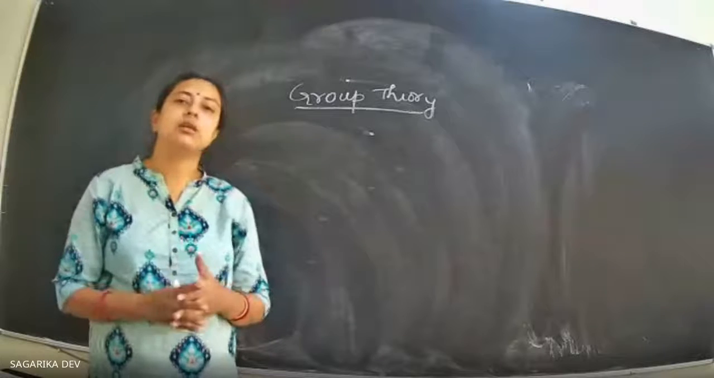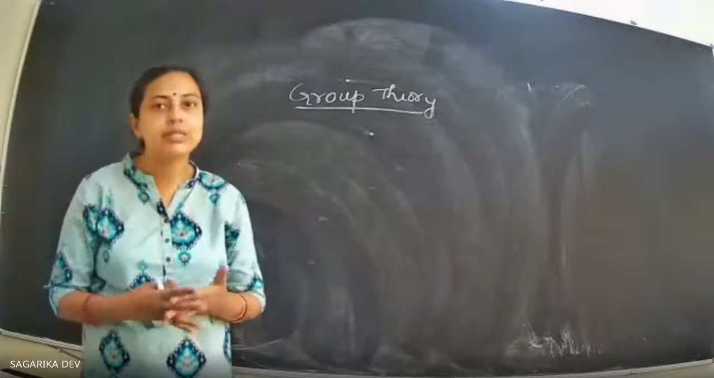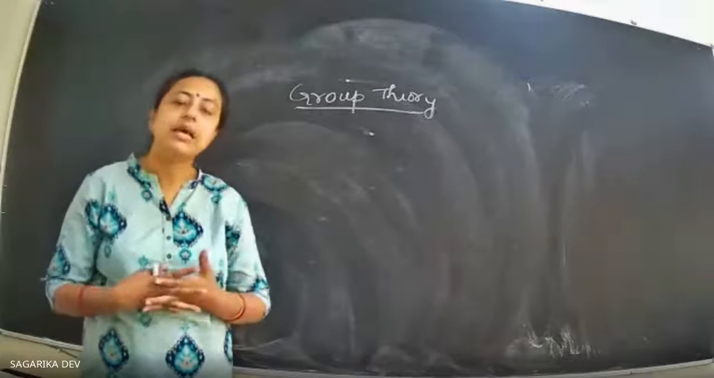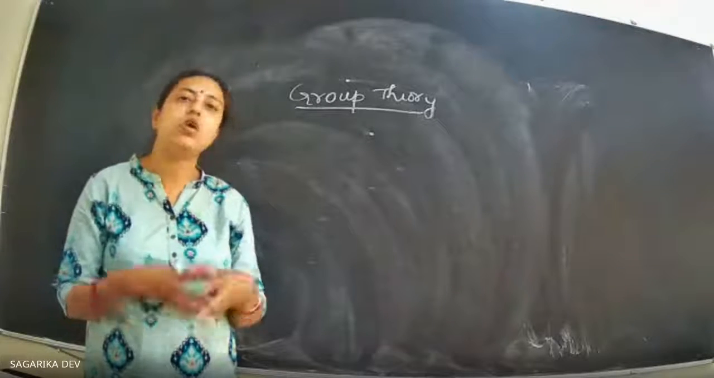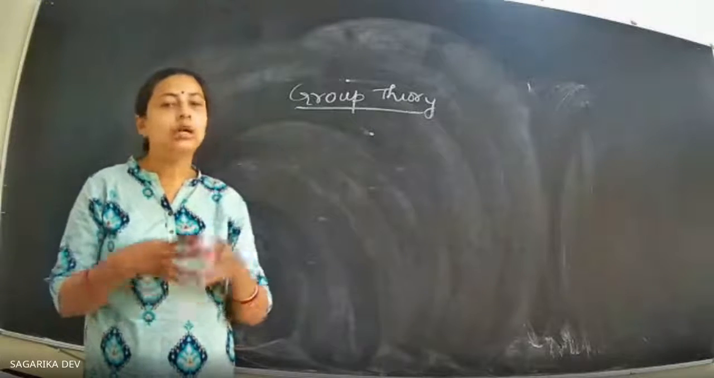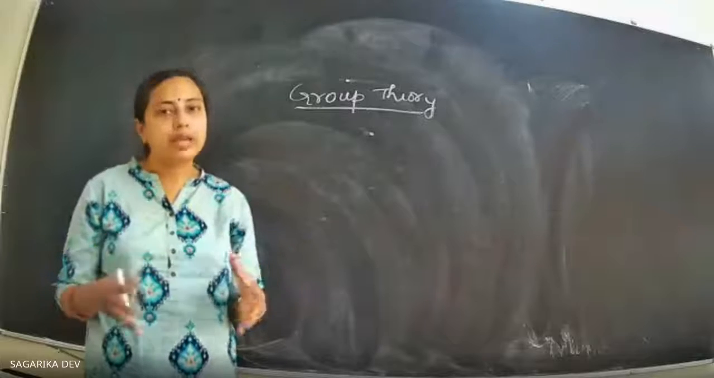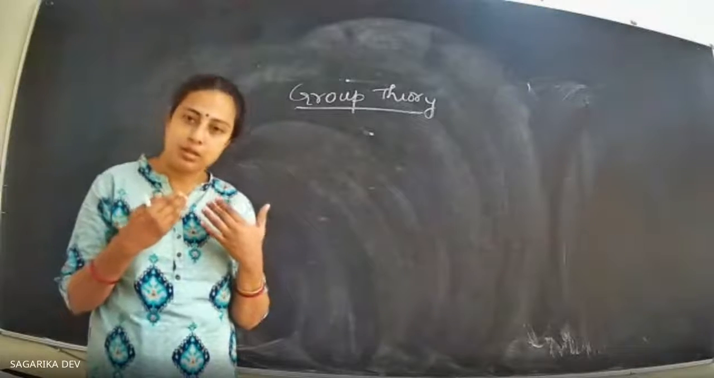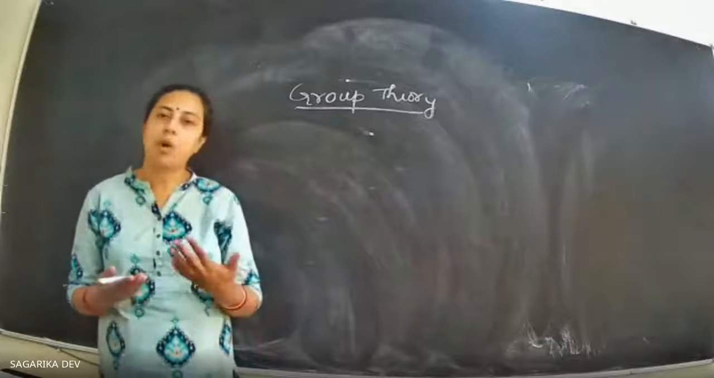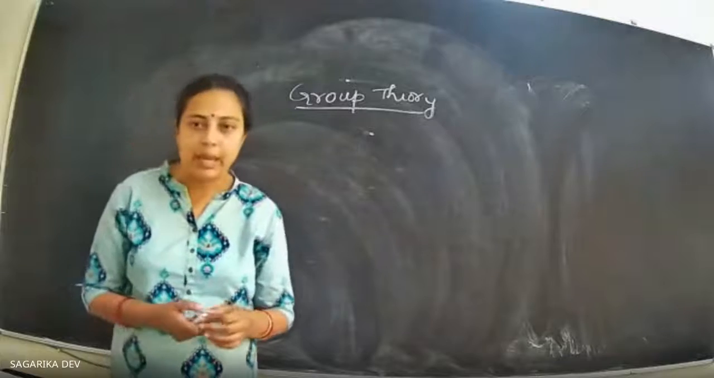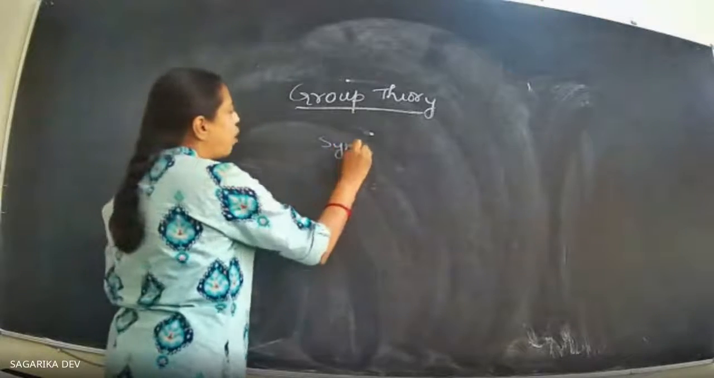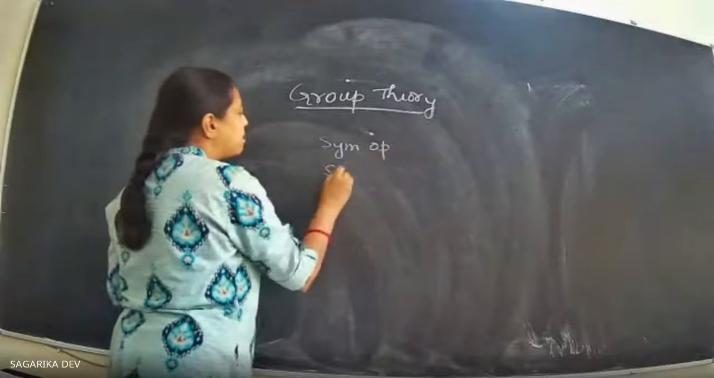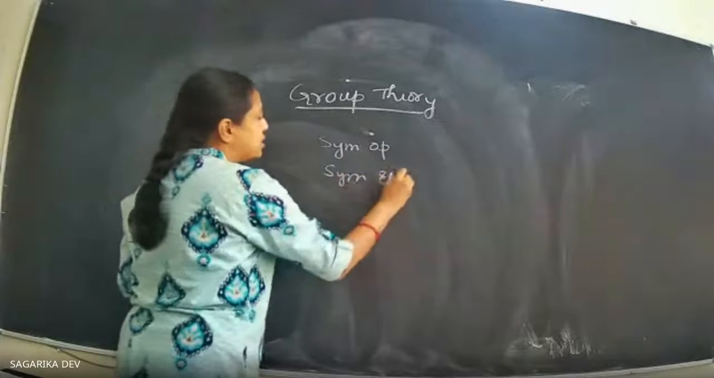Group theory comprises the symmetry operations and the symmetry elements, and our discussion will mainly concentrate on the groups that comprise the symmetry operations and the symmetry elements. Now there is a difference between the symmetry operation and symmetry elements.